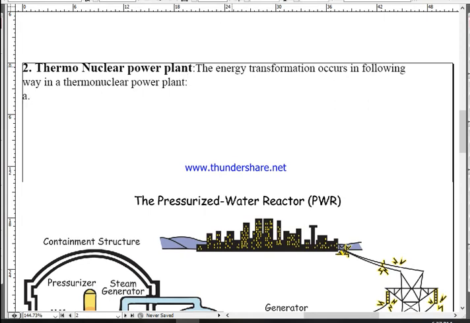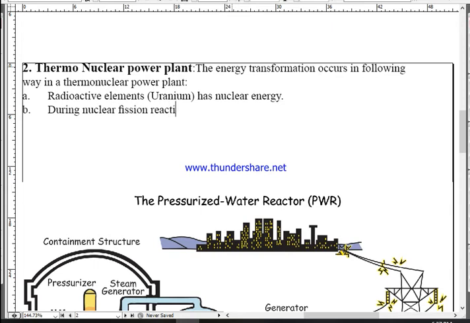First of all, radioactive elements such as uranium have nuclear energy. Number B, during the nuclear fission reaction, nuclear energy is transformed into heat energy.